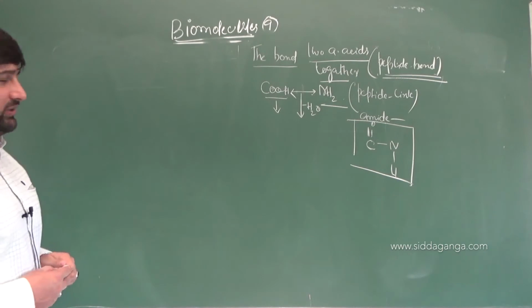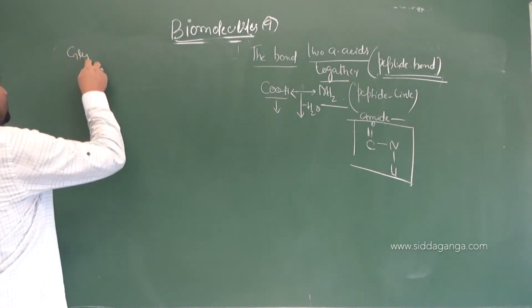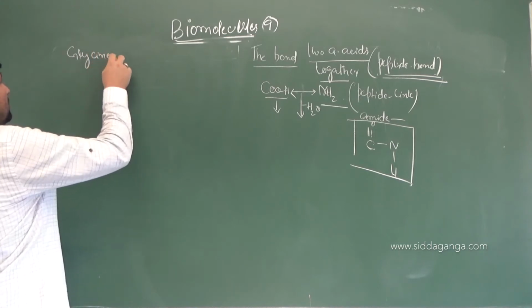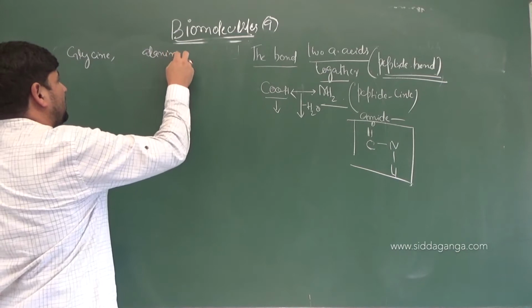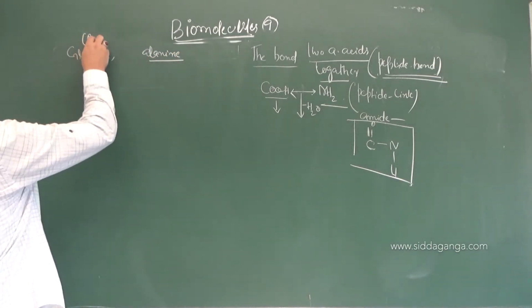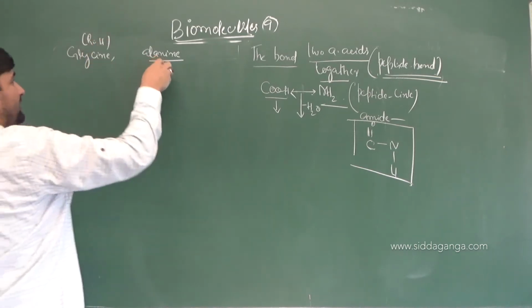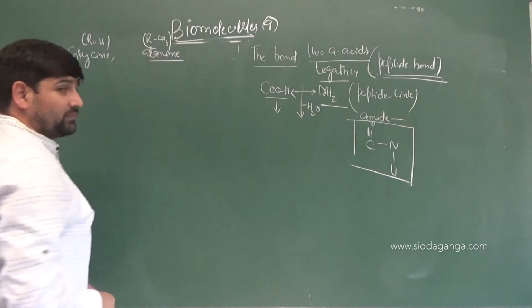Say we have two amino acids, glycine and alanine. Here the side chain is H, and in alanine we know the side chain is CH3 group.